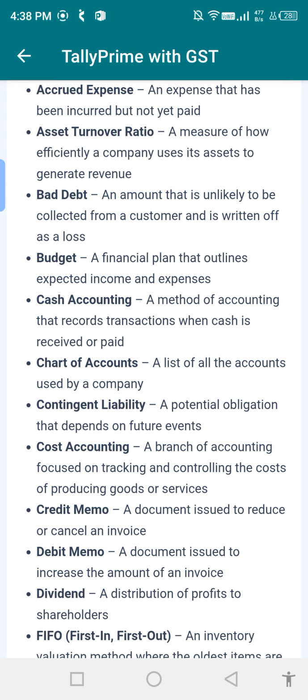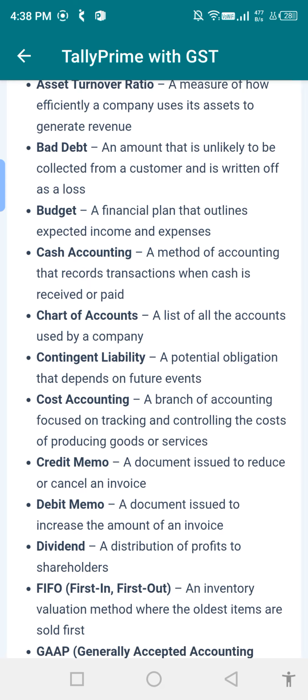Credit memo: a document issued to reduce or cancel an invoice. Debit memo: a document issued to increase the amount of an invoice. When we are adding something more, a debit memo is issued.